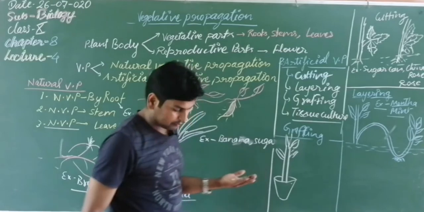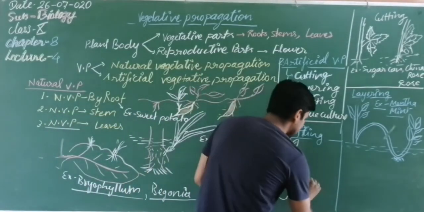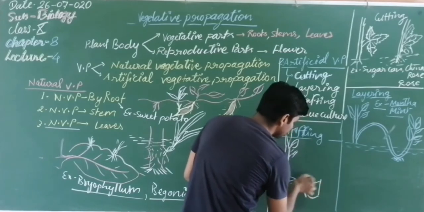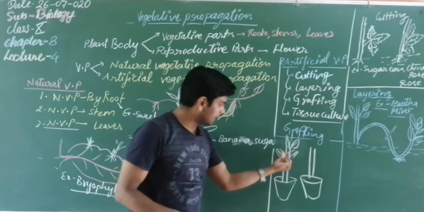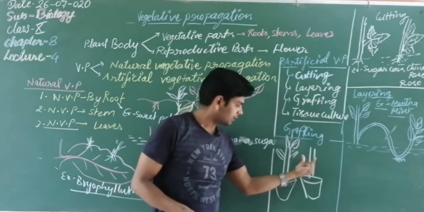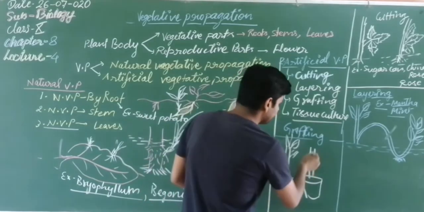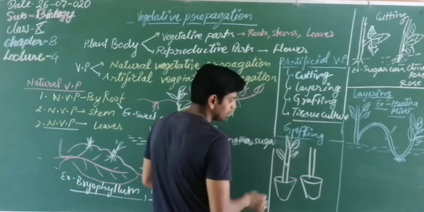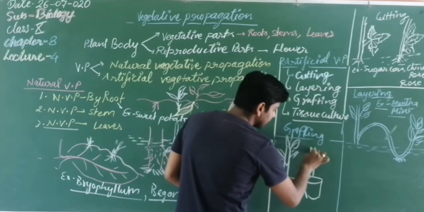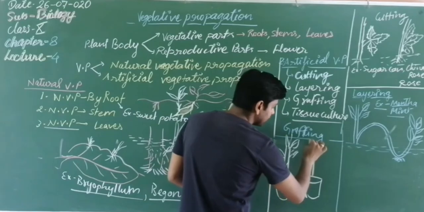This is the big plant, but we want to grow it on another plant. So this is another potted plant. We want to grow this plant on the base of this plant. So how will we grow it? Suppose we cut it into this shape, and this is cut into this shape. So now the graft of this one, we can graft it here like this.